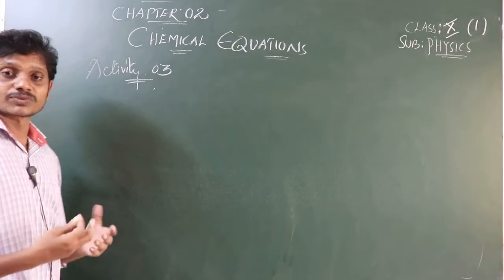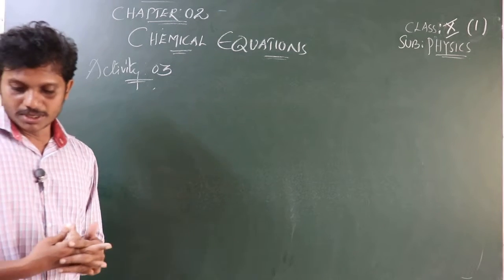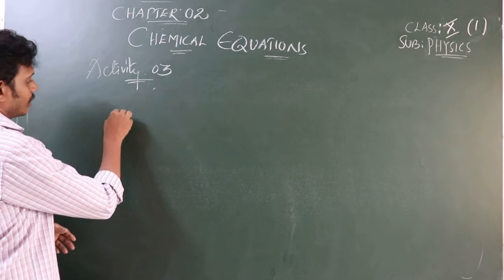So when a metal reacts with acid, what's going to form, or which gas is going to be released? Let's observe that. First, let's take a conical flask.